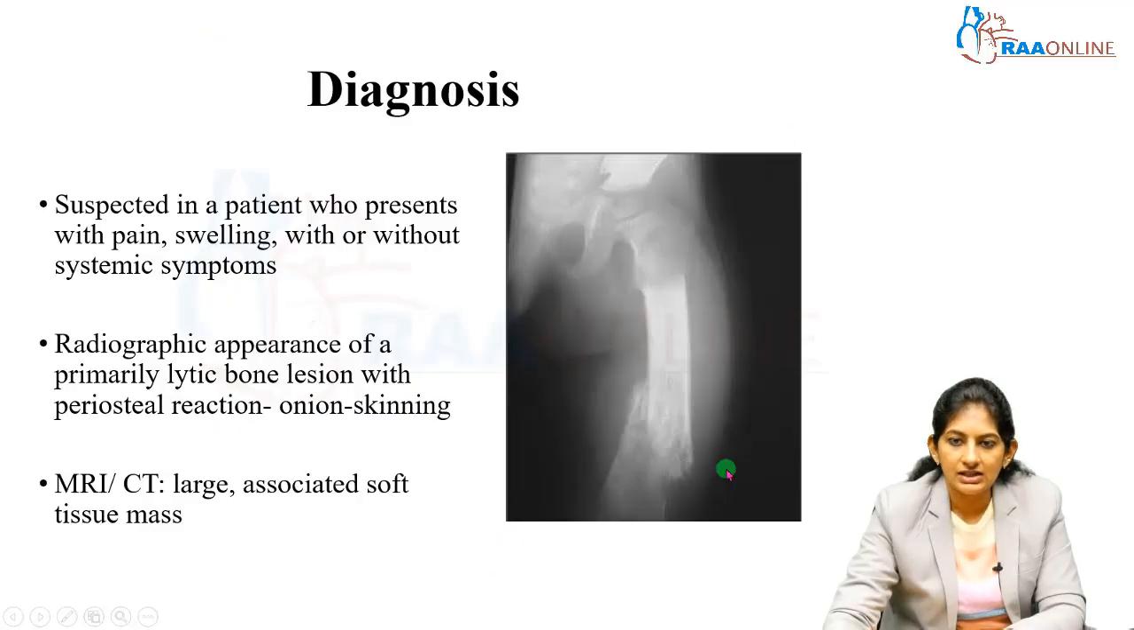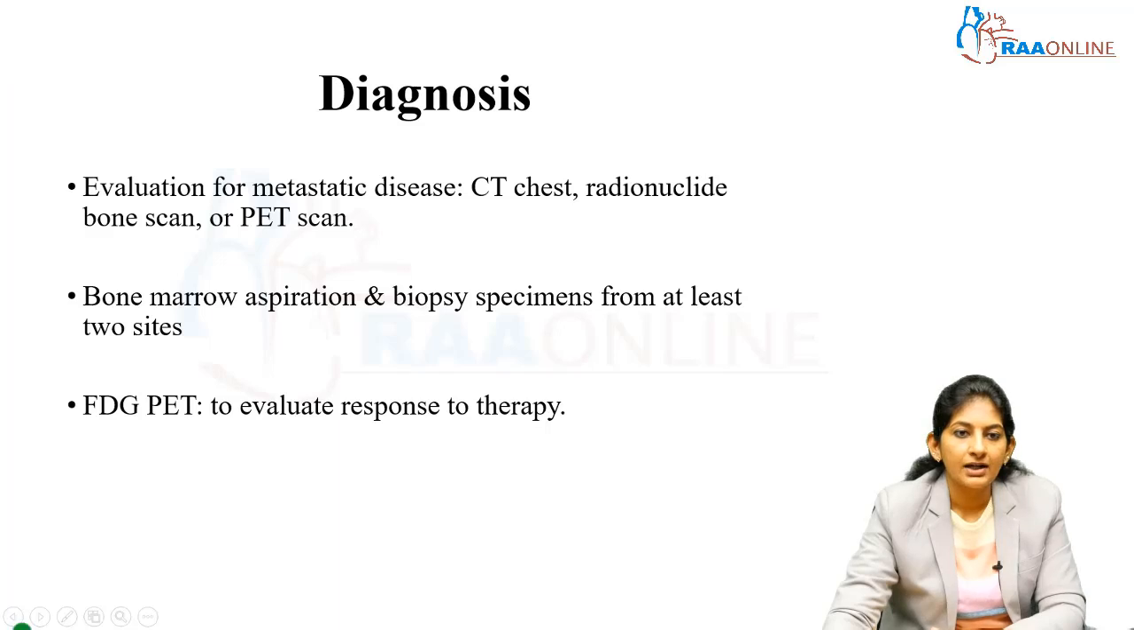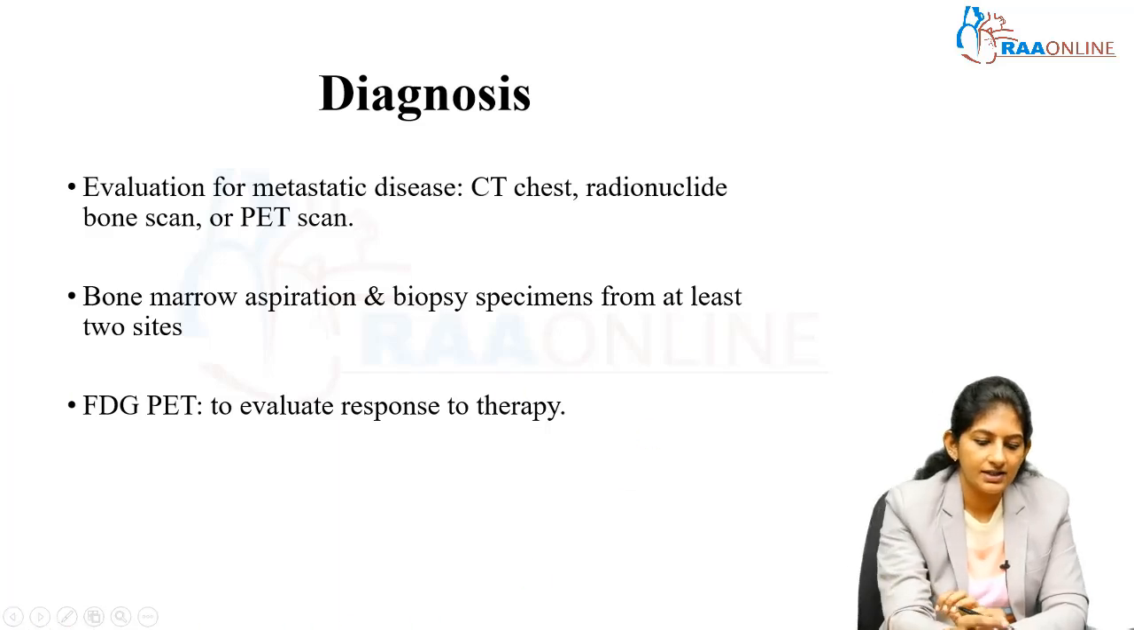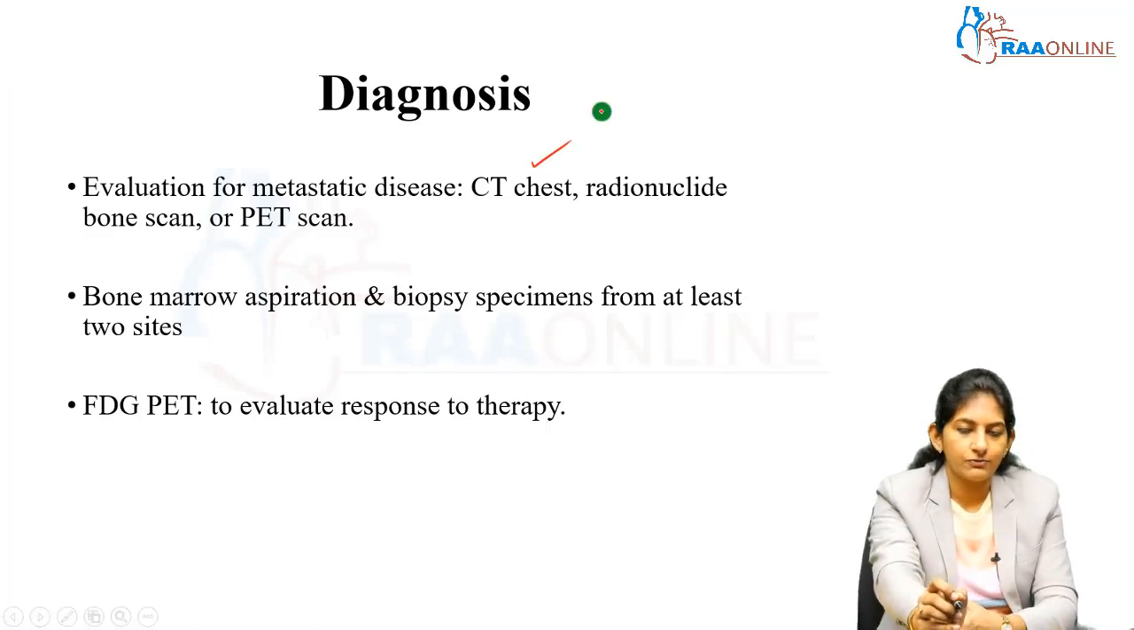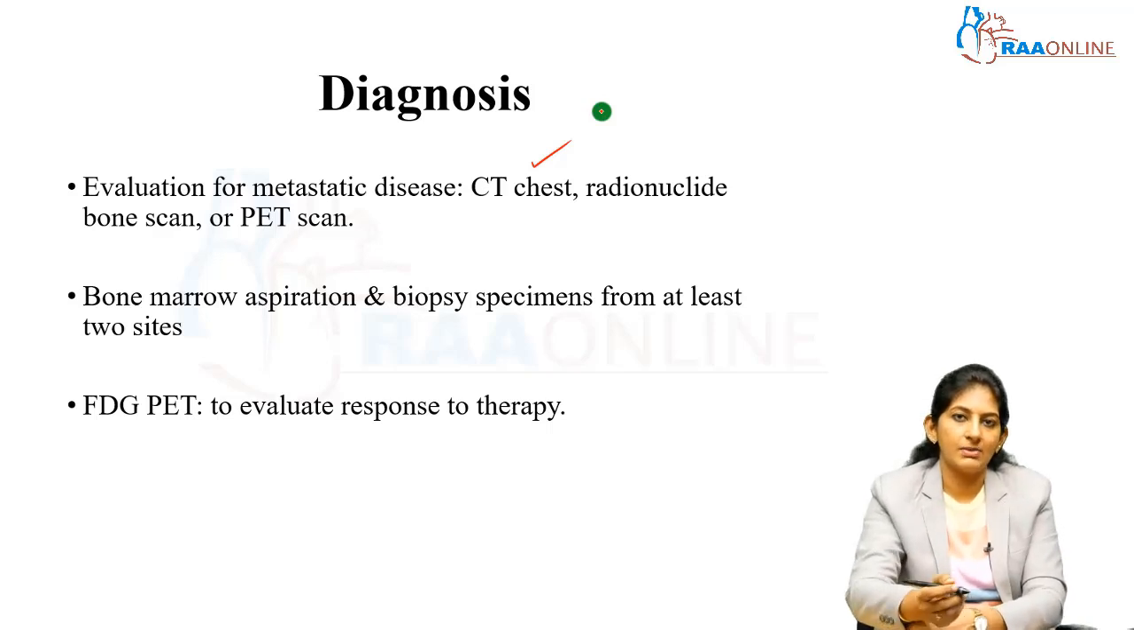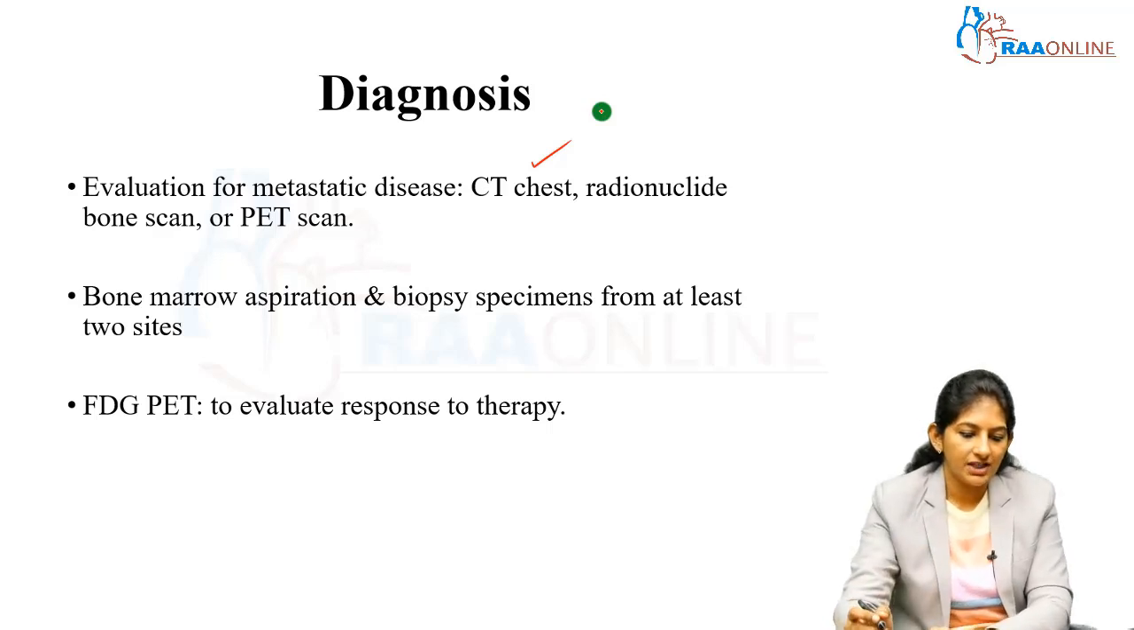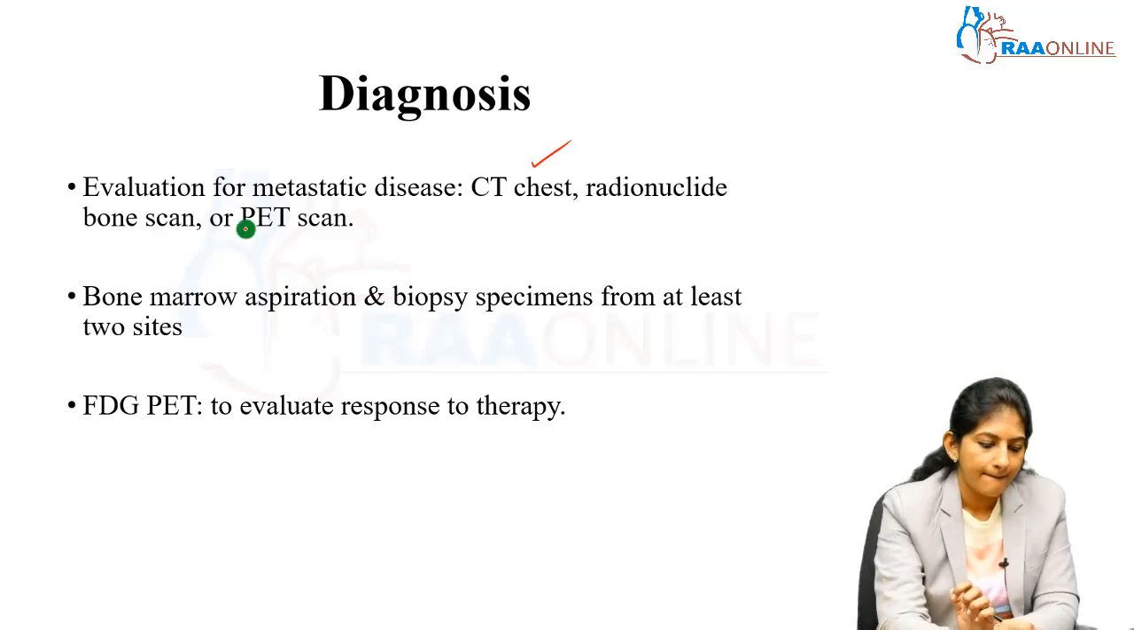So how is the diagnosis established? You do a radiographic examination. You can see that there is a lytic appearance here in the diaphysis in the proximal shaft, and then there is a pathologic fracture. You do an MRI or CT and evaluate for metastatic disease. So for lung, you do the CT chest. For other metastasis to bone, you do the FDG PET or you do a radionuclide bone scan.